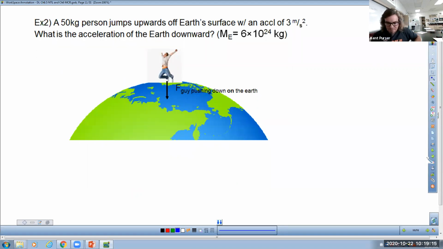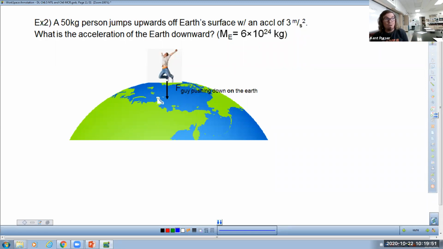Example 2. Example 2 and 3 are supposed to blow our minds. That's because you don't realize something. When you, right now in your bedroom or in kitchen or living room, wherever you're taking your notes right now, if you get all excited about example 2 and you jump up in the air, you don't realize that while you jump upward, you also push the earth downward. That's actually what you do, is when you jump upward, you don't actually cause yourself to move upward. What you do by bending your knees and then accelerating up, what you're really doing is accelerating the earth downward.